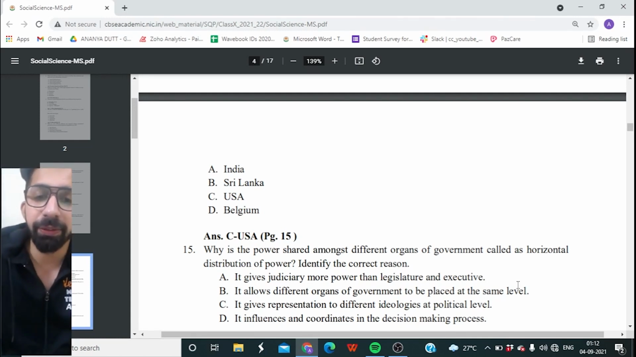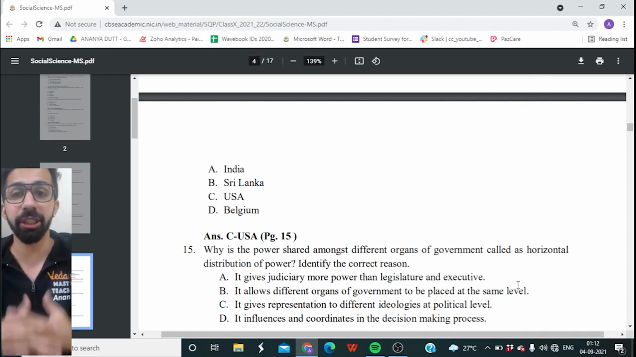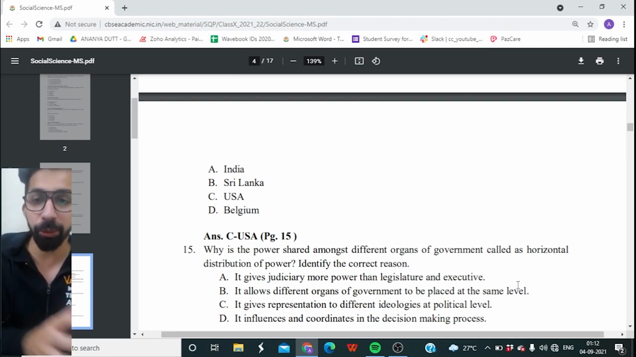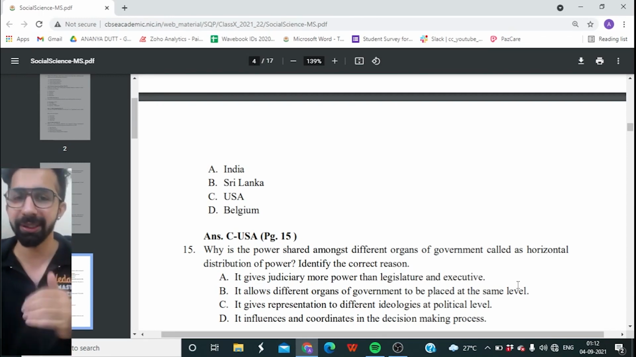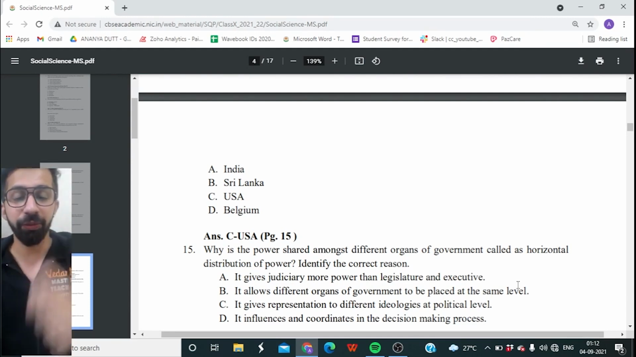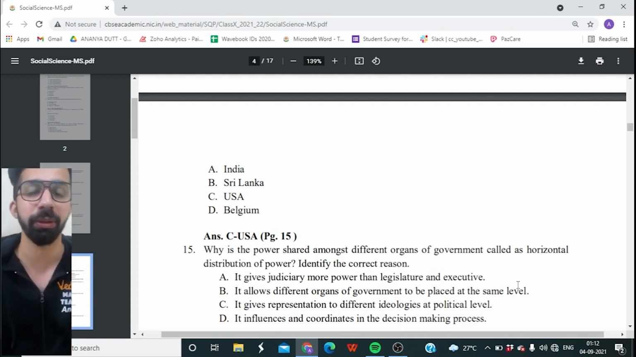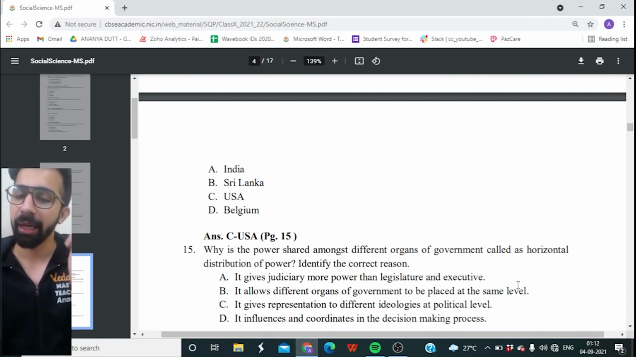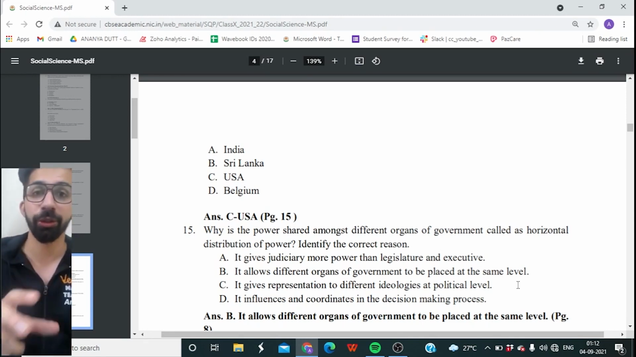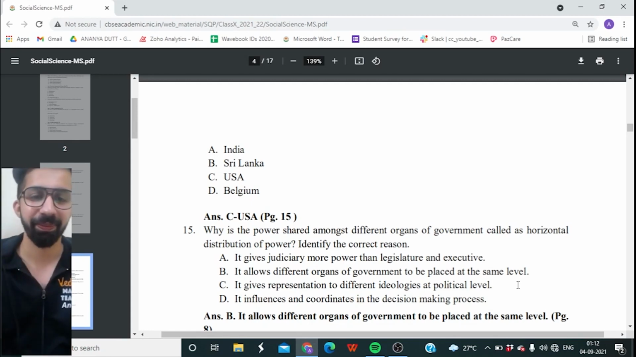Option A, it gives judiciary more power than legislature and executive. Option B, it allows different organs of government to be placed at same level. Option C, it gives representation to different ideologies at political level. Or is it option D, it influences and coordinates in the decision making process? And the right answer is option B, it allows different organs of government to be placed at same level. Also known as system of checks and balances.